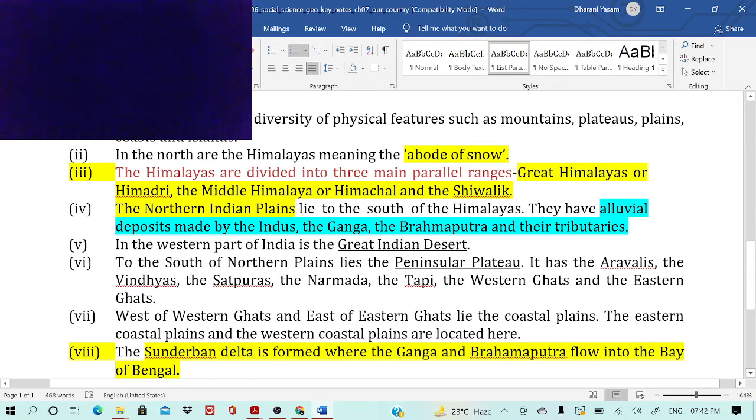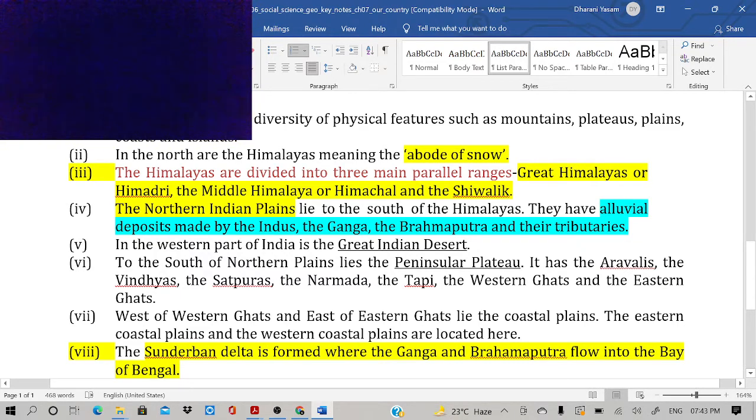The northern Indian plains lie to the south of the Himalayas. They have alluvial deposits made by the Indus, Ganga and Brahmaputra and their tributaries. That's very good for cultivation because it is rich in minerals. Many times the rivers flooded, and through the deposition the minerals also increased.